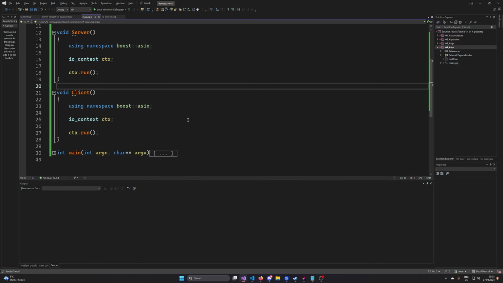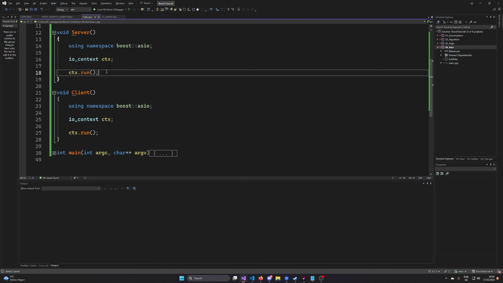It's implemented in a thread safe way, so you can call run as much as you want, and then you have a producer-consumer principle, so you can produce from every thread into that context, and the context can be consumed by every thread to actually execute the work and poll if the work that's currently pending has been finished. So it's like a queue. It pops from that queue, it checks if it has been finished. If it has been finished, it calls the handlers. If it has not been finished, it queues it back again, and it does that until the queue is empty with the context.run. This is what happens behind the scenes. This is probably not an accurate explanation of what's going on there, but in the end, this is doing all the work that we need.